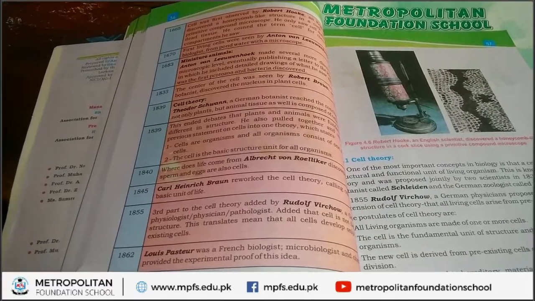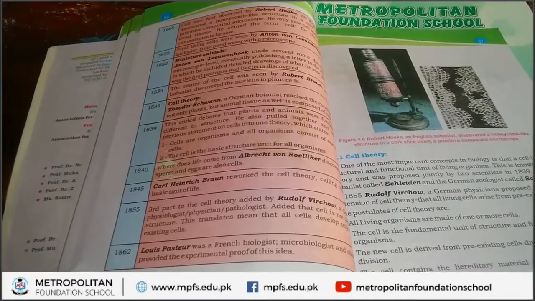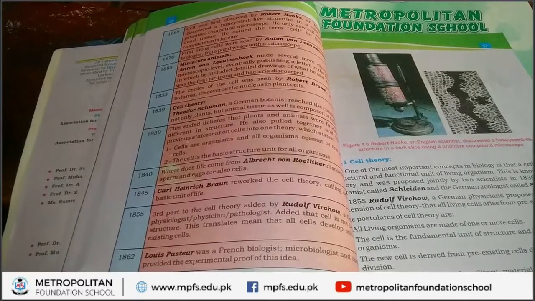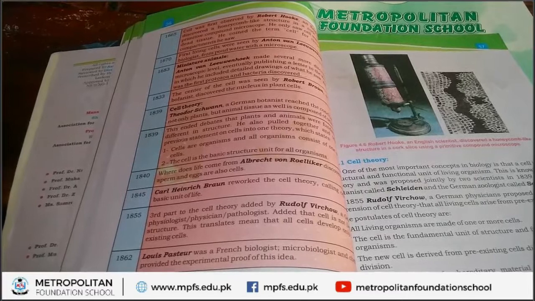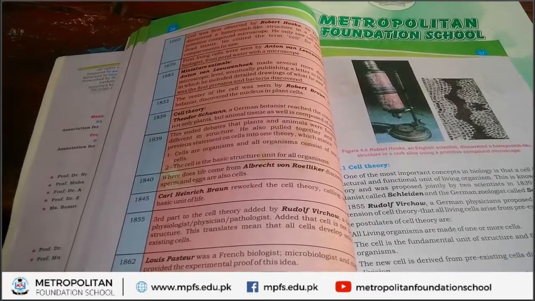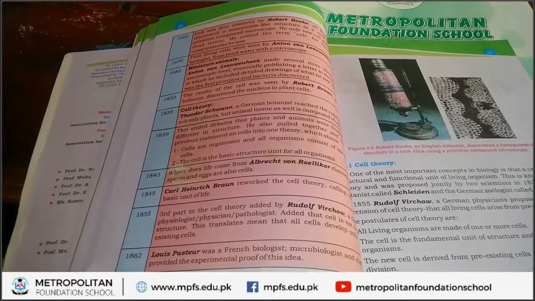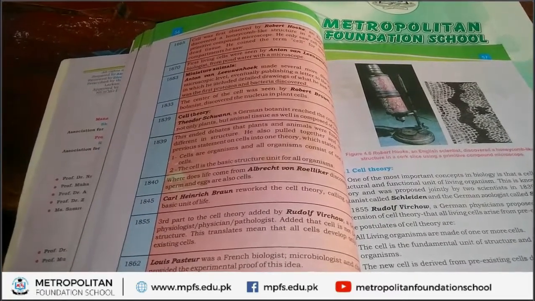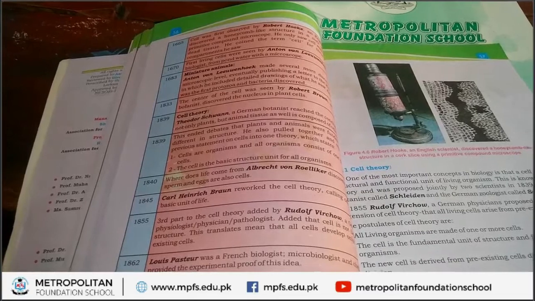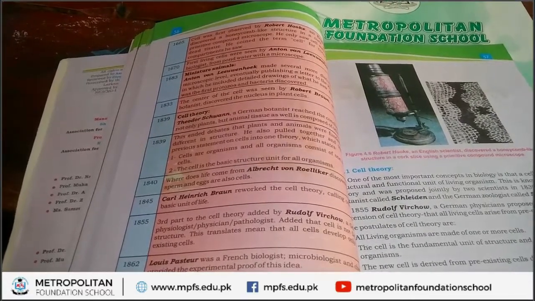Rudolf Virchow explained that all cells develop only from pre-existing cells. This idea is proved by experiment by Louis Pasteur. Okay, students, in this way, second topic of chapter number 4, cell and tissues, is completed.